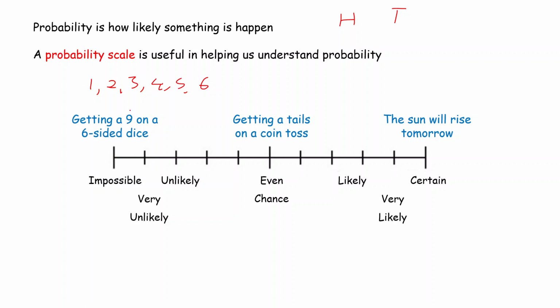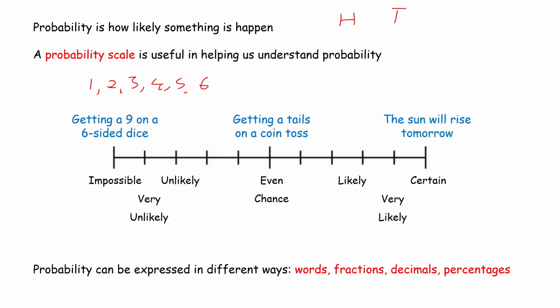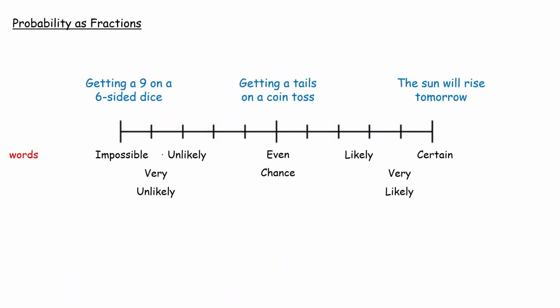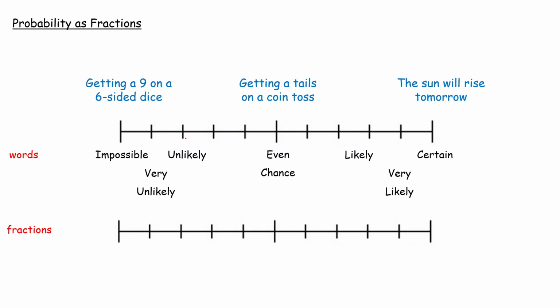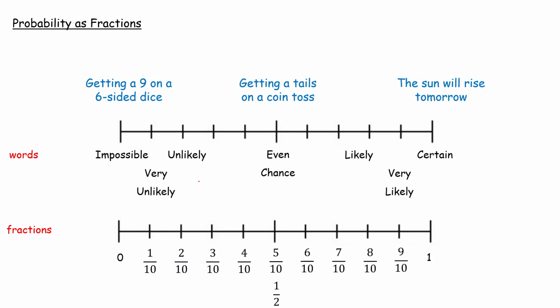So that is the probability scale in words, but you can also represent probability in different ways: in words, as you can see here, in fractions, decimals, and percentages. So we've seen it already in words, but you can express this as fractions. If something is certain to happen, the probability is going to be 1 as a fraction. If it's impossible, it's going to be 0. And then in between, you've got an even chance, because here you've got 0, and the rest are going to be 1/10, 2/10, 3/10, 4/10, 5/10. The even chance is 5 out of 10, which is the same thing as 1/2.